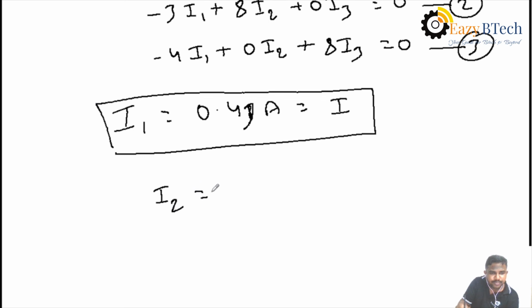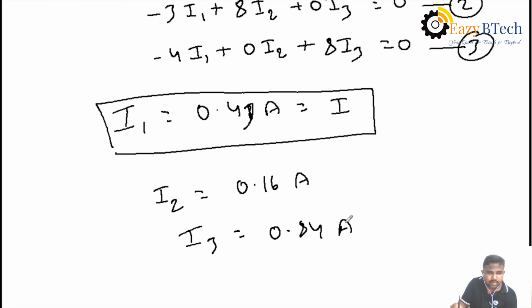Similarly, the I2 value is 0.16 ampere, and the I3 value is 0.84 ampere. Then in both cases, observe the current value with respect to the given source voltage value.